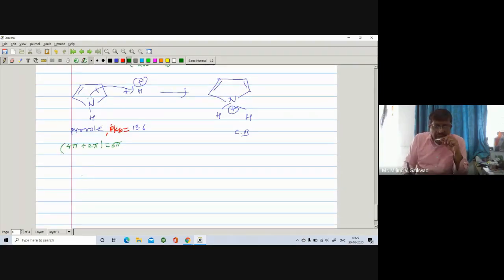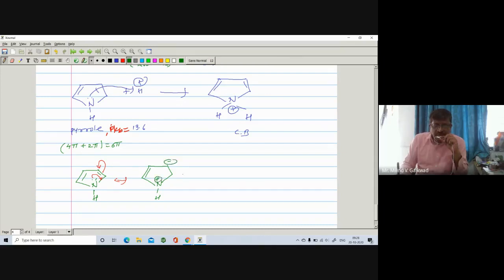And here we can write the different resonating structures of this pyrrole. Here is a nitrogen, here is a lone pair on the nitrogen, and here is H. The pi bond opens on the carbon, C becomes negative, C becomes positive. So this lone pair is involved in delocalization, and you get the next resonating structure, with a pi bond as it is, H, and nitrogen carrying a positive charge.